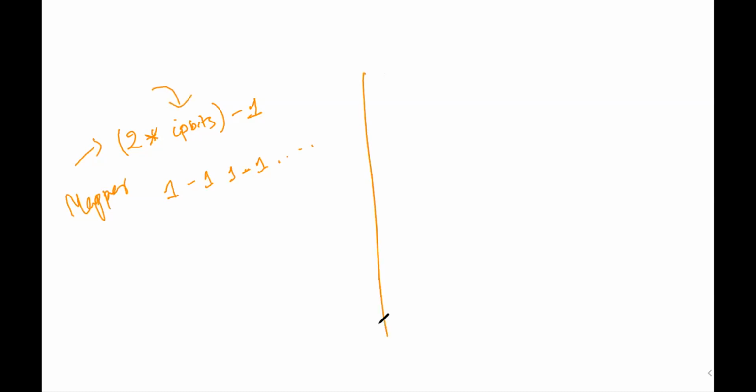So for mapping, what do we write? 2 into input bits, isn't it? The input number of bits, 2 into this minus 1. It was giving us 1, minus 1, 1, minus 1, and so on, isn't it? BPSK symbols. This was the mapper: 2 into incoming bits minus 1. These input bits are zeros and ones. Now the dual of this, how to do?